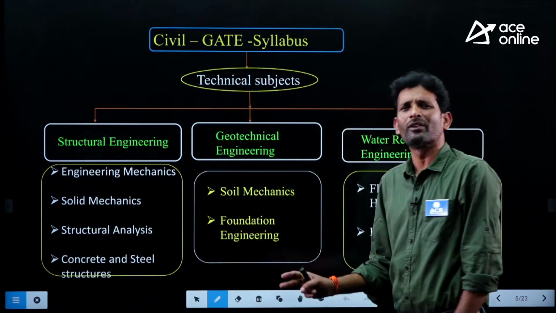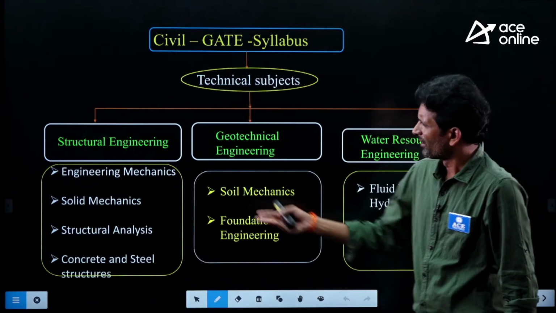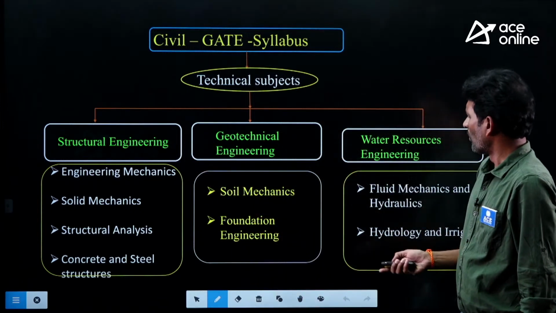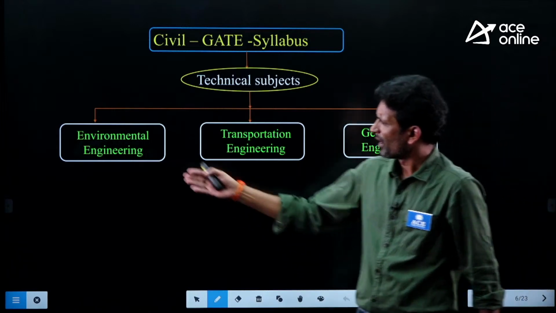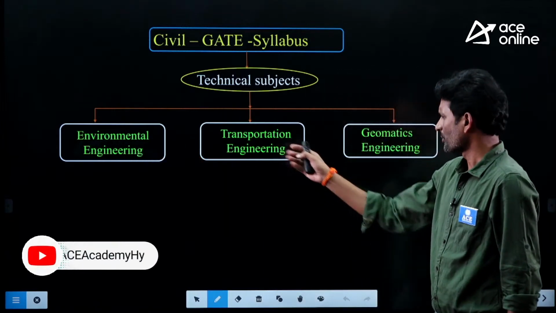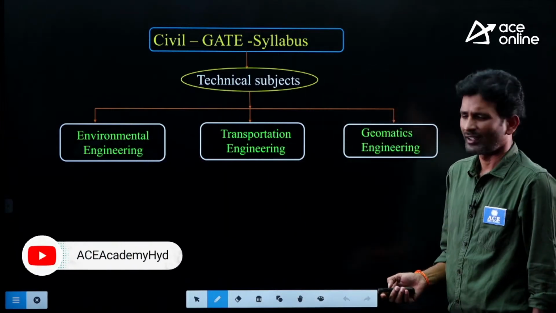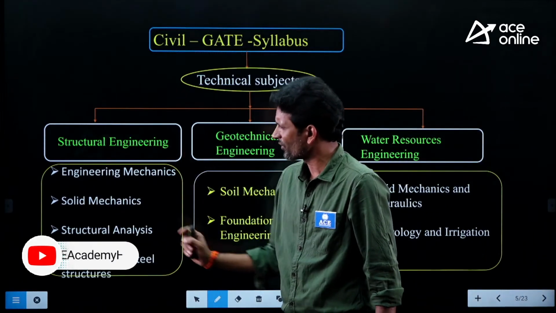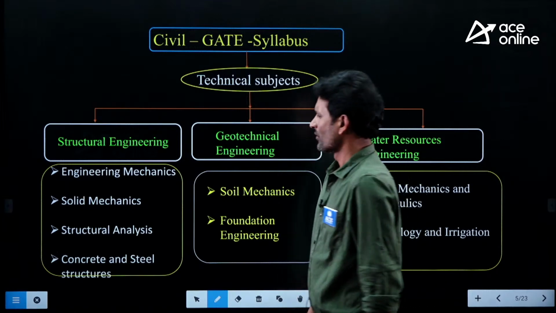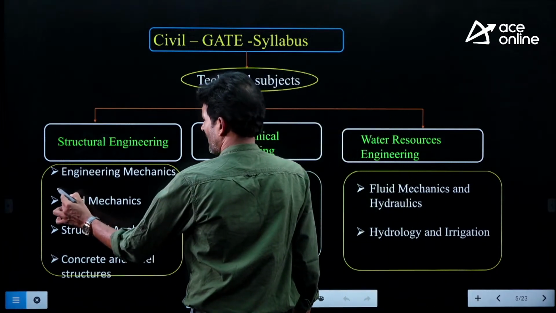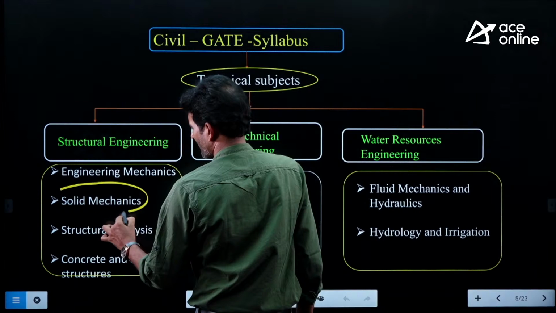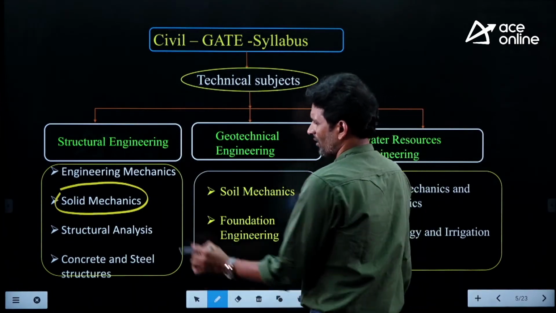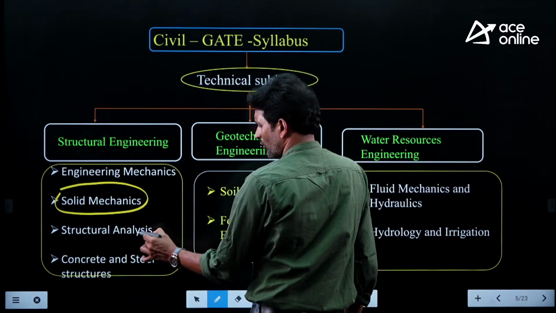in the civil branch are divided into 6 areas: structural engineering, geotechnical engineering, water resource engineering, environmental engineering, transportation engineering, and geomatics engineering. Our subject comes under this category, my dear friends, structural engineering. Our subject is named solid mechanics for civil people, and the concept of solid mechanics is going to be used